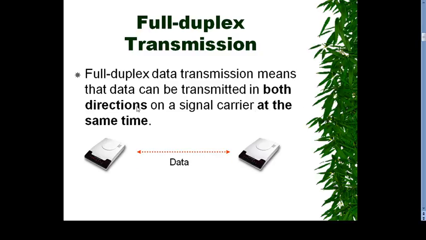Then full duplex. Full duplex data transmission means the data can be transmitted in both directions on a single carrier at the same time. So simultaneously we can receive the data or transmit the data from sender to receiver or receiver to sender. It is fully functional at the same time by using a single carrier. Both functions will be performed. So that is called a full duplex transmission.